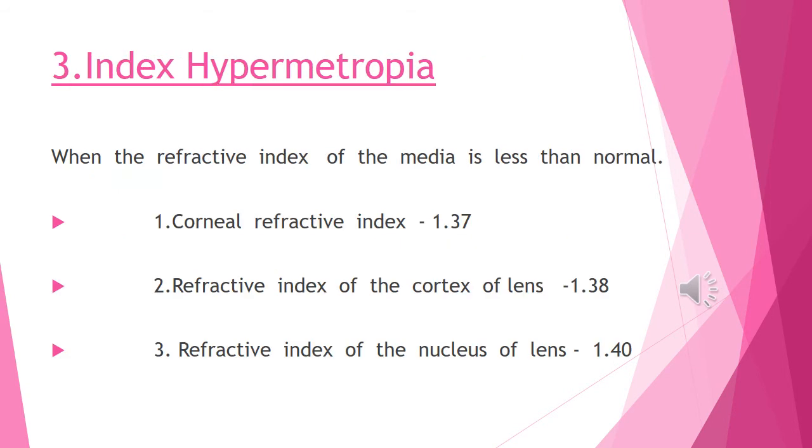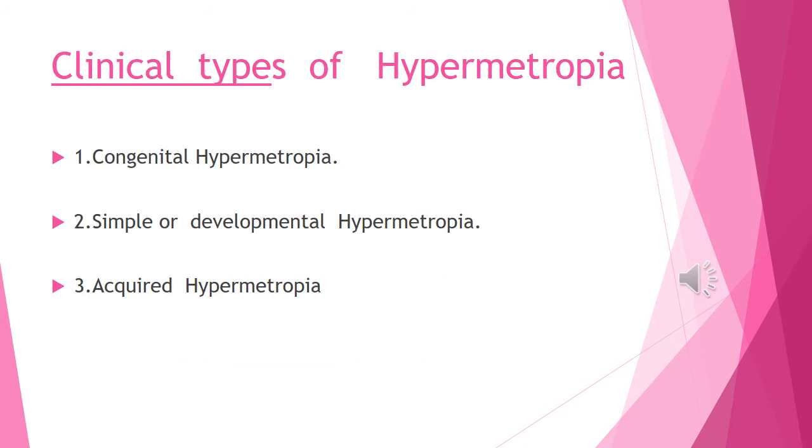Index hypermetropia: when the refractive index of the media is less than normal. The corneal refractive index is 1.37, the refractive index of the cortex of the lens is 1.3, and the refractive index of the nucleus of the lens is 1.40.